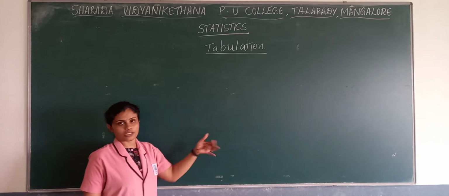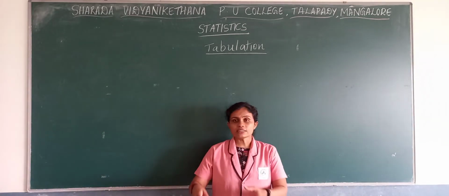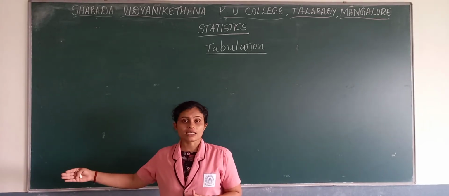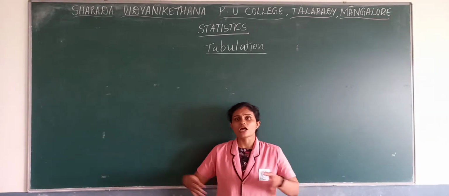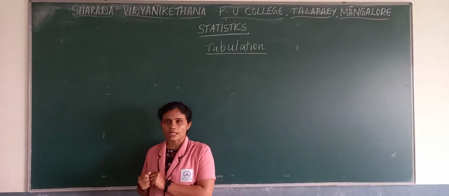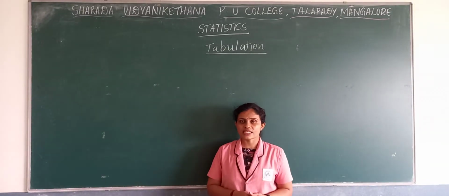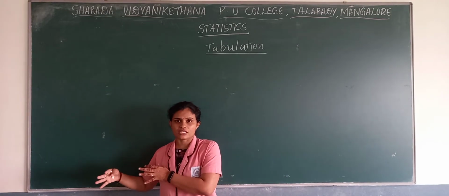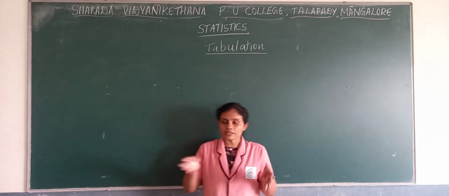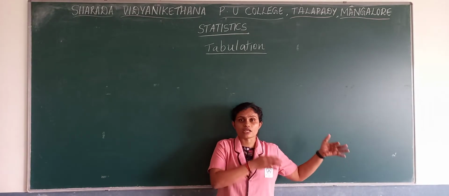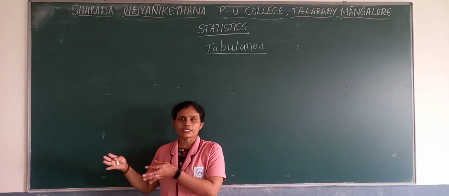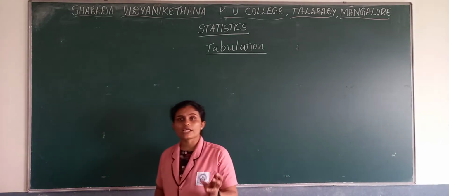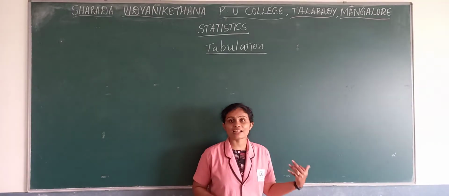What do you mean by tabulation? Initially we collect the data. After collecting the data we classify. What is classification? Classification is nothing but grouping the data. What data we collected, in that which is necessary and which has similar characteristics, we group them in a sequence, in an order. So the arrangement of data according to their common characteristics, we call it classification.